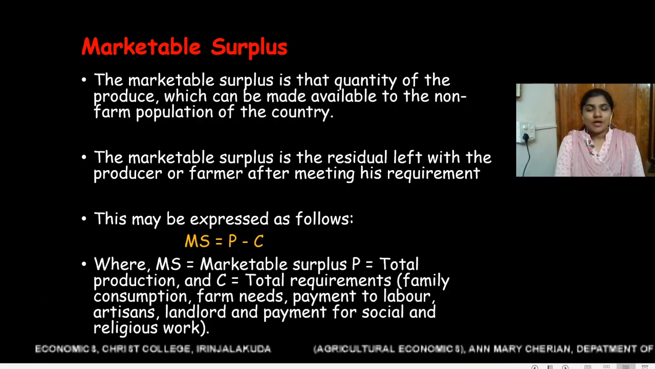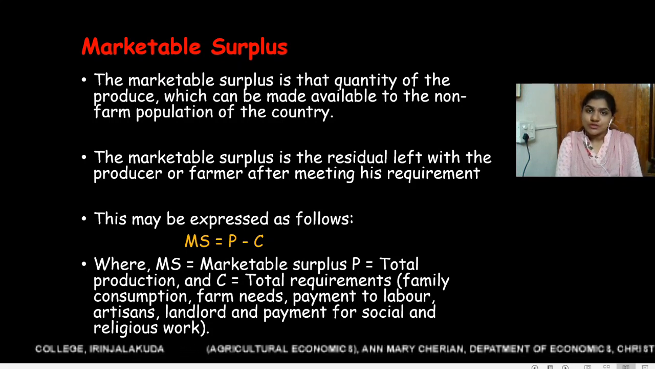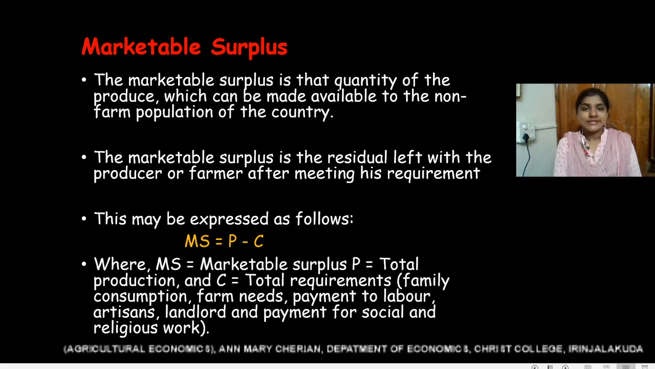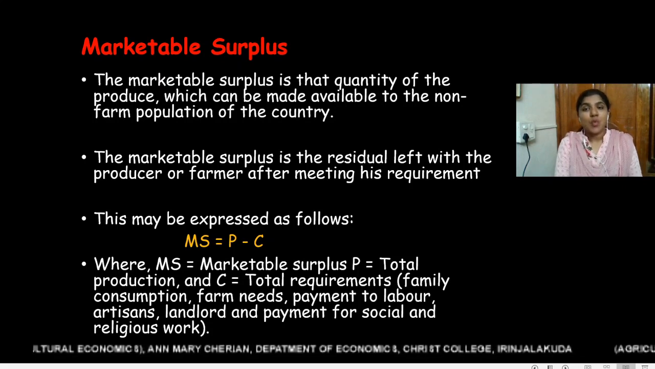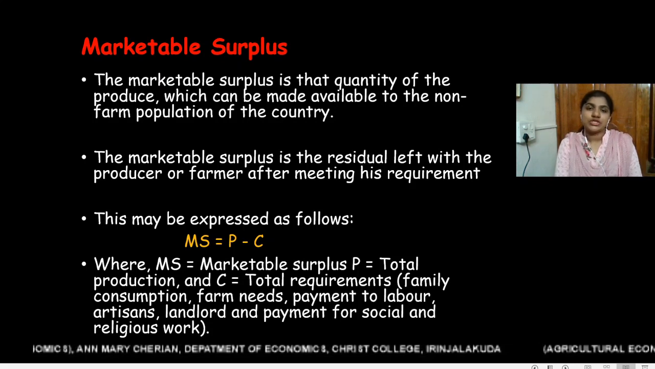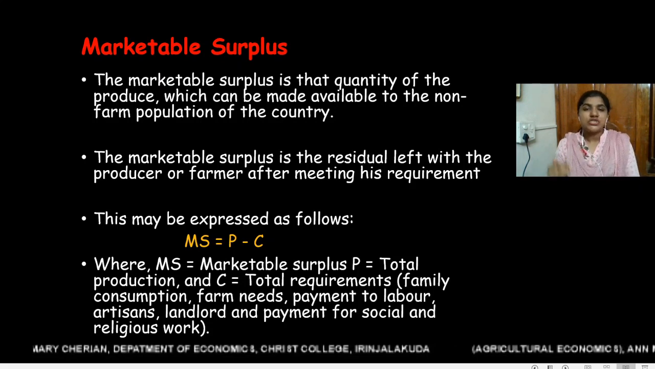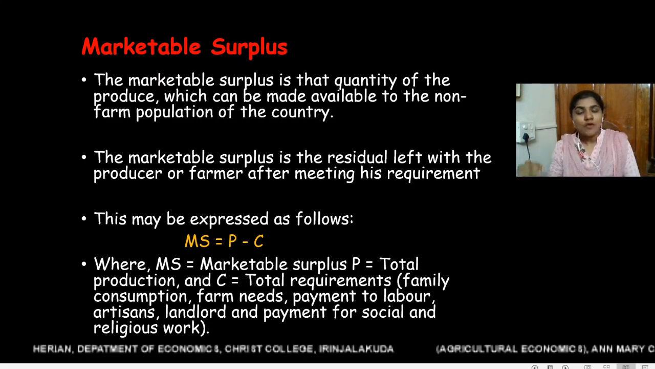Now, let us focus on marketable surplus. The farm produce produced by farmers are not only used by farmers and their family members, but they are also made available to the non-farm population of the country. Here, marketable surplus refers to that quantity of produce which can be made available to the non-farm population of the country.